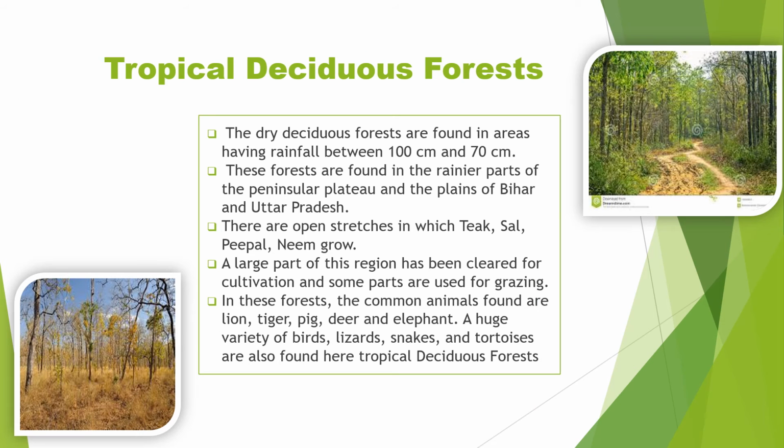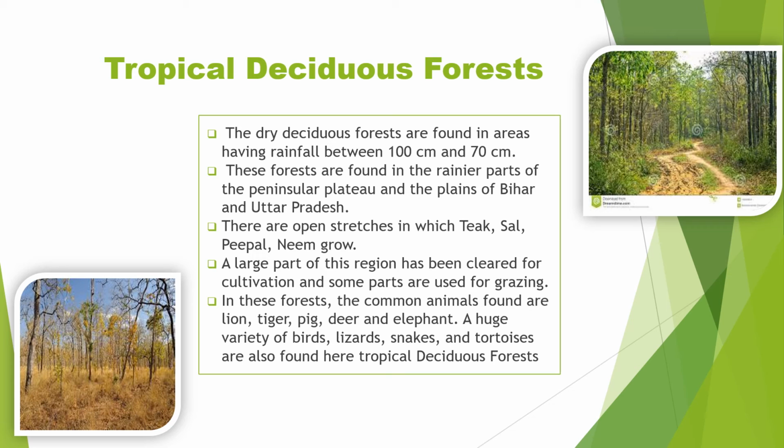Dry deciduous forests. They are found in areas having rainfall between 100 centimeter and 70 centimeter. These forests are found in the rainier parts of Peninsular Plateau because in few areas in the peninsula it rains very less. So the regions where it rains moderately, in such areas you find the dry deciduous forests. So these type of forests are found in the plains of Bihar and Uttar Pradesh.